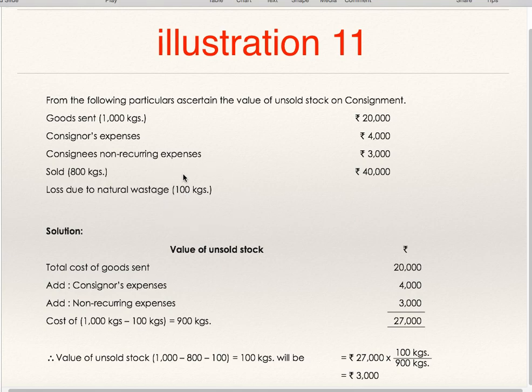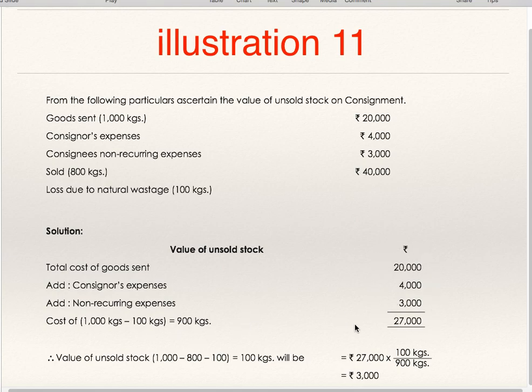How to value closing stock? Just now we have seen, for valuation of closing stock, what are you supposed to add? Cost of the goods plus proportionate expenses of consignor plus consignee's non-recurring proportionate expenses. Cost of goods is 20,000, consignor's expenses 4,000, consignee's non-recurring expenses 3,000. That is 27,000. Now 27,000 is the cost we have calculated. Now you are supposed to find out closing stock valuation.